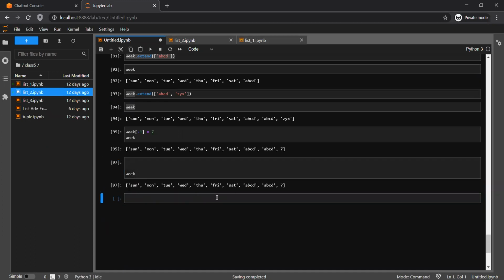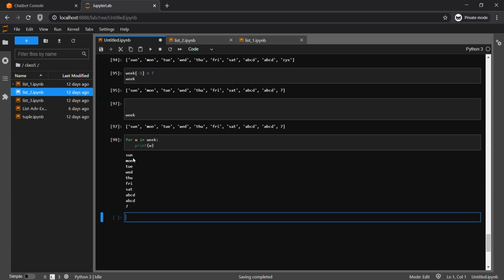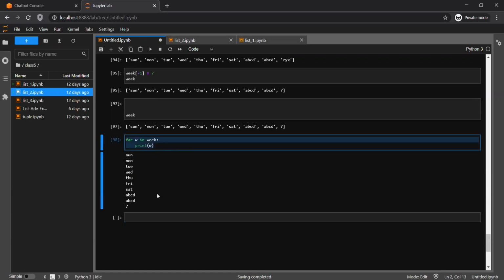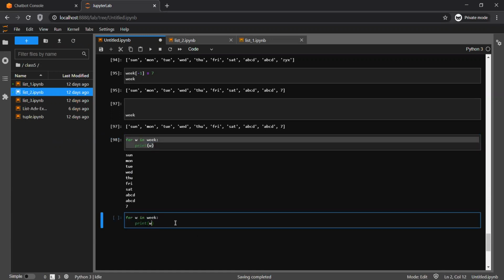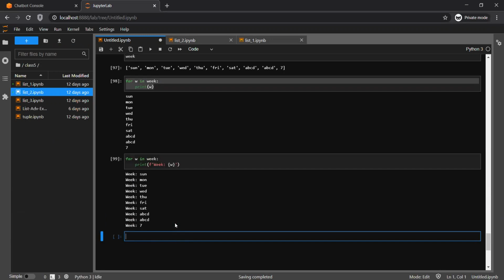Let me quickly go through one of the examples. Suppose this is a week, and I wanted to print it. One way is like W, so you see Sun, Mon, Tue and all that. I wanted to print it in a good, pretty way. So what I'll do is put our average string logic. Now week: Sun, Mon, Tuesday, Wednesday, Thursday, Friday, Saturday, and ABCD, and 7.